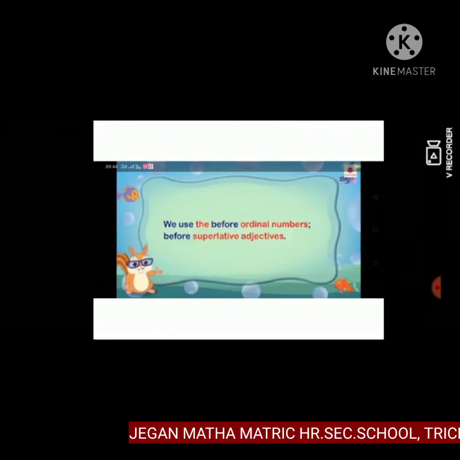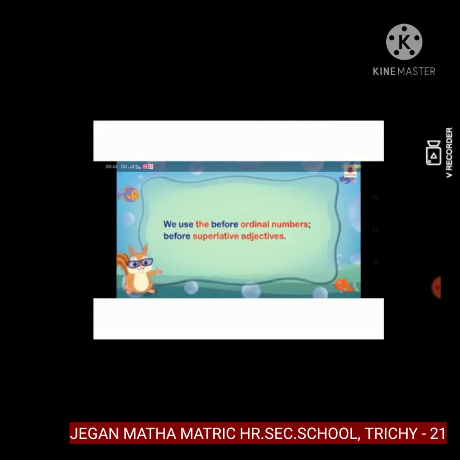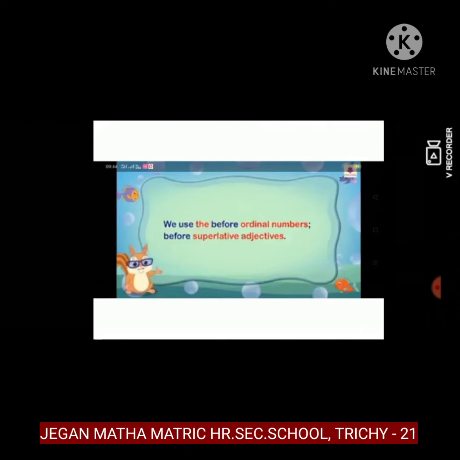Note, words beginning with consonant letters do not always begin with consonant sounds. Similarly, words beginning with vowel letters do not always begin with vowel sounds.